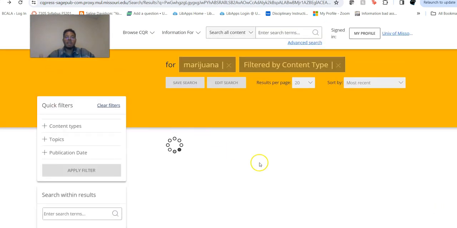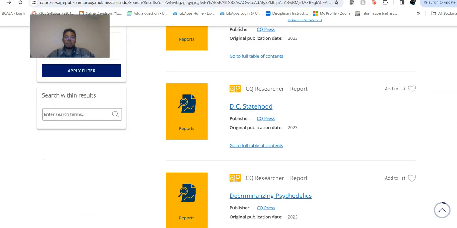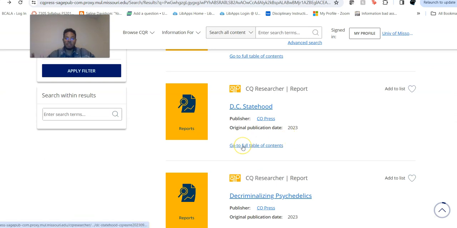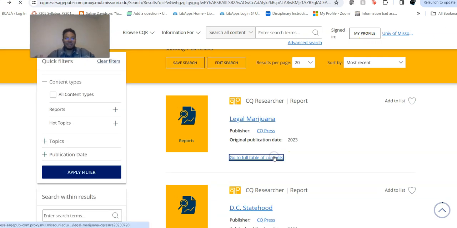The other thing with these reports is that they are very thorough, and you can get a full table of contents. So let's go to that full table of contents. That's the DC statehood. We don't want that. Searches aren't linear, y'all. I hope you sped this up.